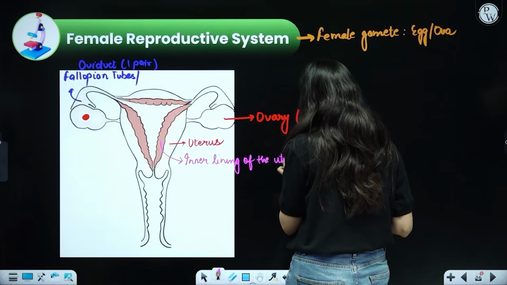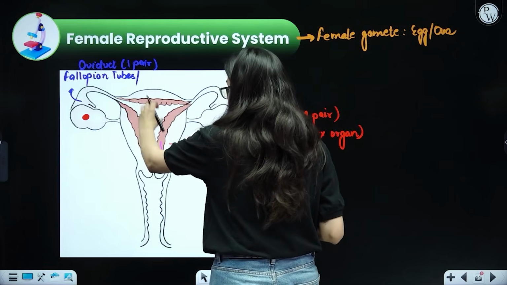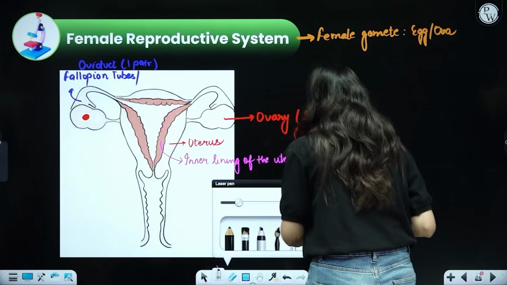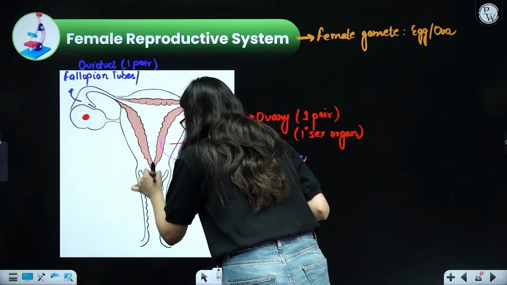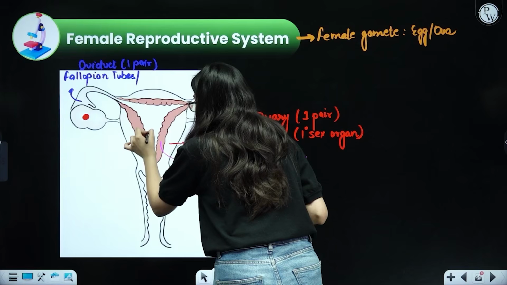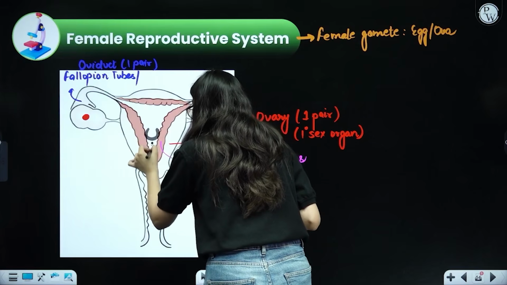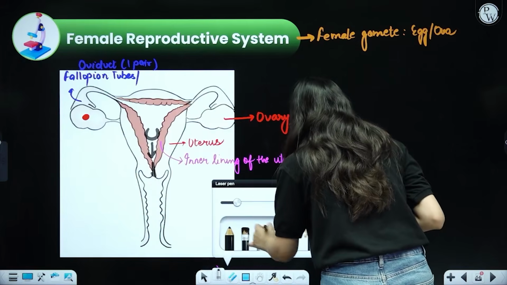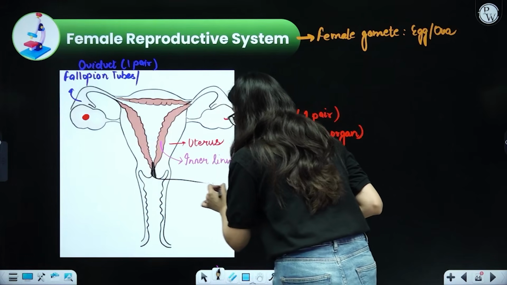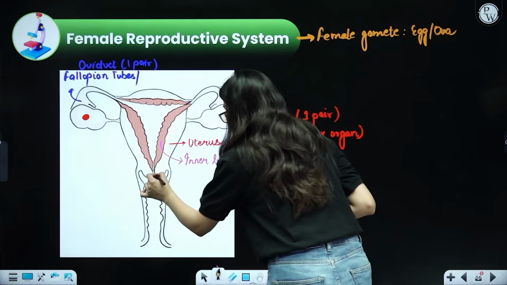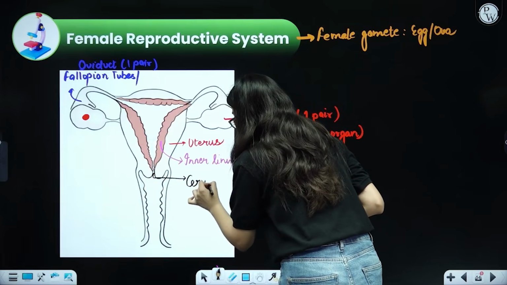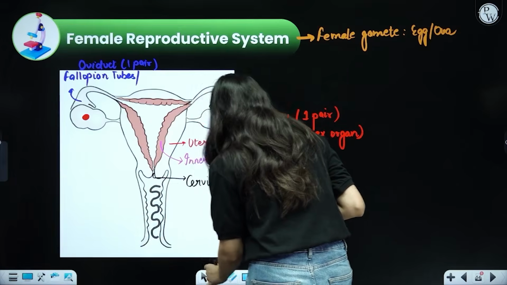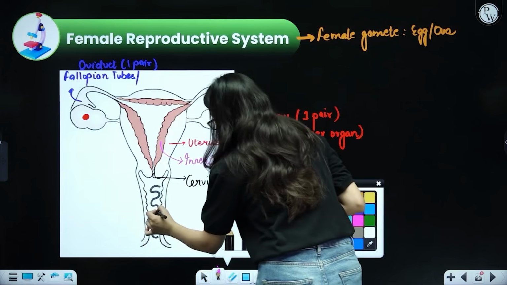Okay. Now, once the development of the fetus is taking place, do you see that there is a small opening over this particular region? This is actually called the cervix. So, once the baby is present over here, let us say this is the baby's head, it will come out. So, the cervix will dilate. It will increase in size, and once it increases in size, the baby's head can come out. So, this particular region is called the cervix. Okay, and then this whole region, this wider mouth-like region, is called the vagina.